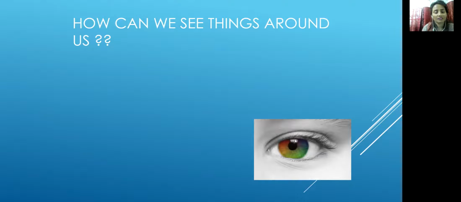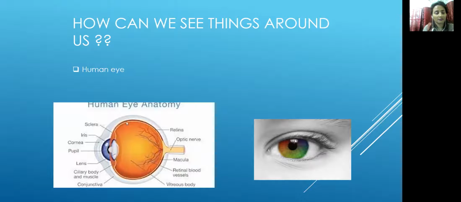The human eye is an instrument which helps us to see things. It has some important parts like the pupil, iris, cornea, retina, and optic nerve. The image is formed in the retina first, and with the optic nerve we can see the image in our mind and understand it. Light is the first main factor which helps to form an image.